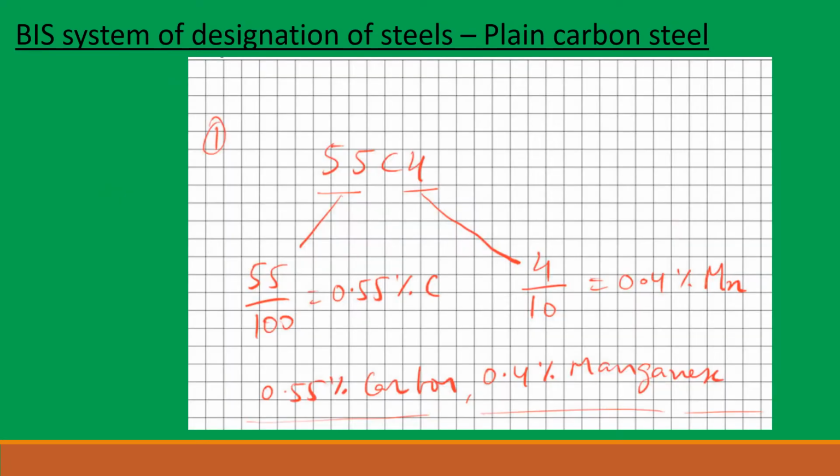So coming back to BIS system of designation of steels, plain carbon steels. So 55C4 can be written as 55 by 100, that is average 0.55% of carbon. C stands for carbon and 4 is for manganese. So 4 can be written as 4 divided by 10, that is 0.4% average of manganese.